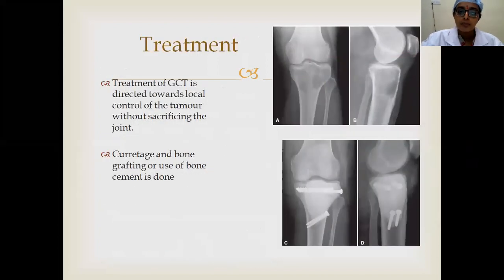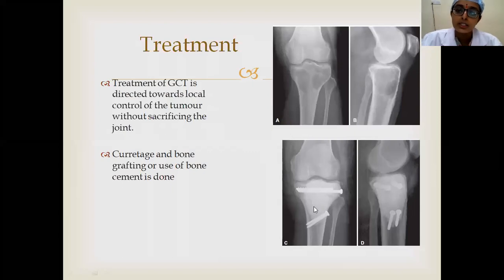Coming to the GCT, curettage with bone grafting is one of the modalities. However, the recurrence rate of GCT is as high as 60%. So, liquid agents like liquid nitrogen and phenol are used to lyse the tumor cells. Another method is, see this, in the second X-ray you can see some whitish material kept inside. This is bone cement. When we keep the bone cement inside, it produces an exothermic reaction, and with this exothermic reaction, the tumor cells are lysed. So the recurrence rates are minimized. Even if there is a chance of recurrence, it can be easily identified in case of bone cement.